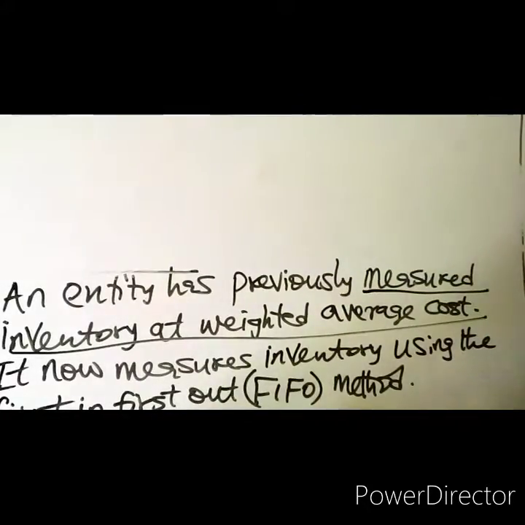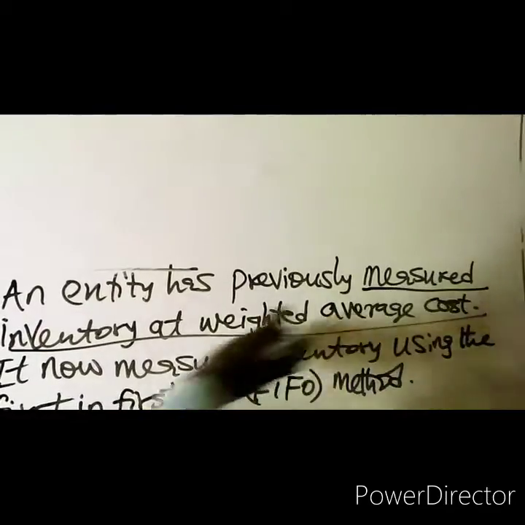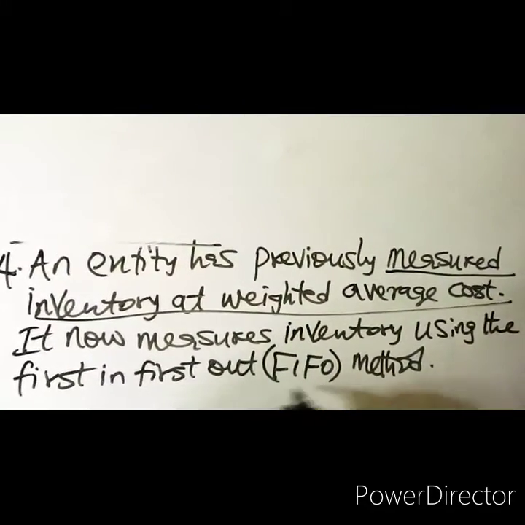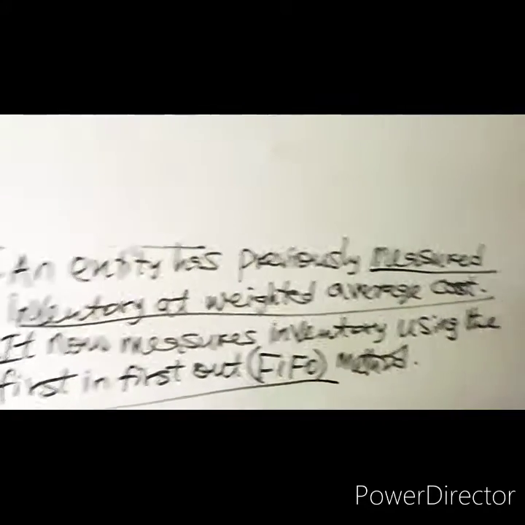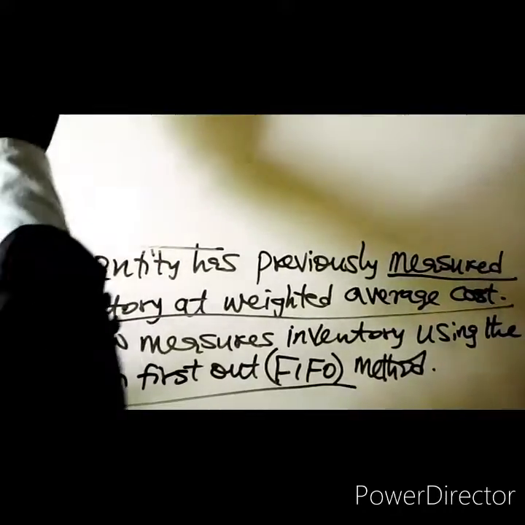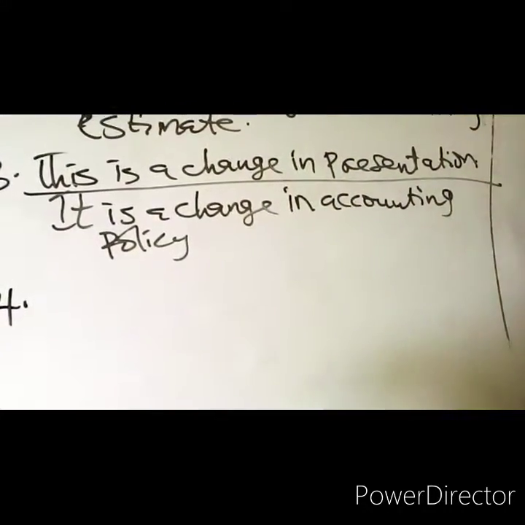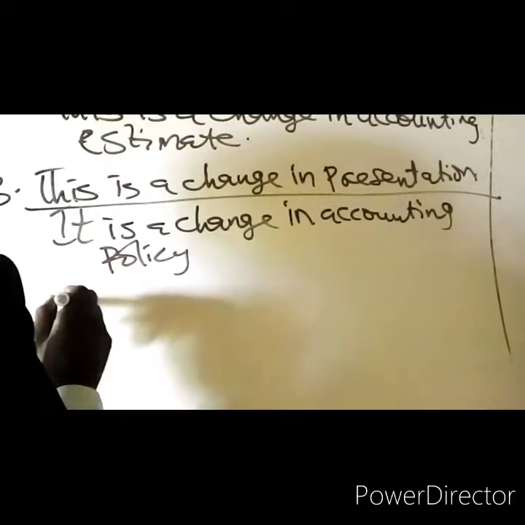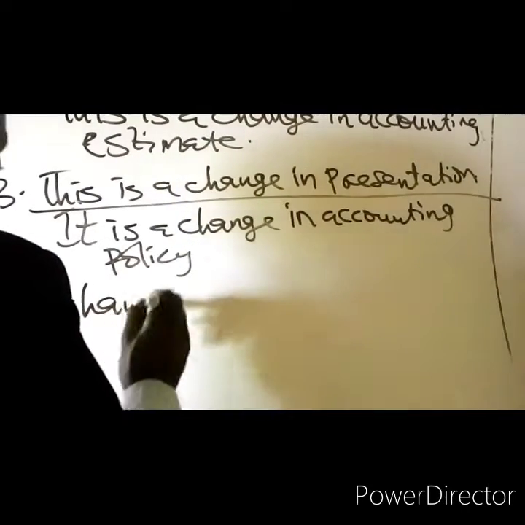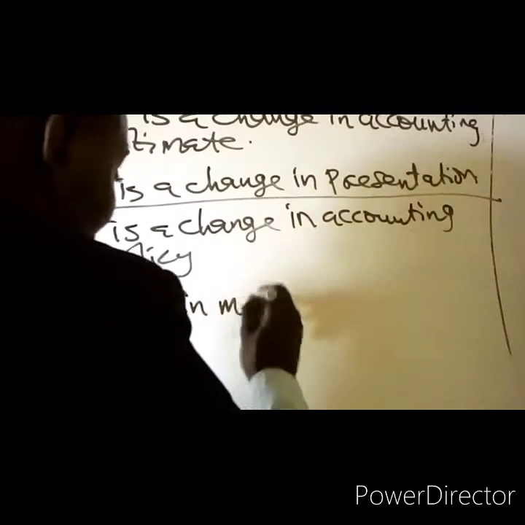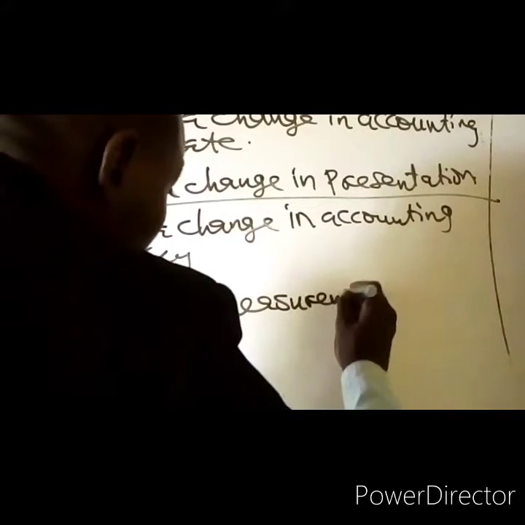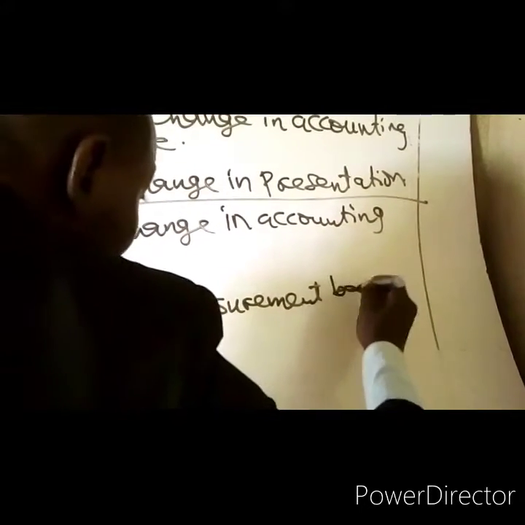You used to measure your inventory at weighted average, but you now want to use the FIFO method. This is a change in measurement basis.